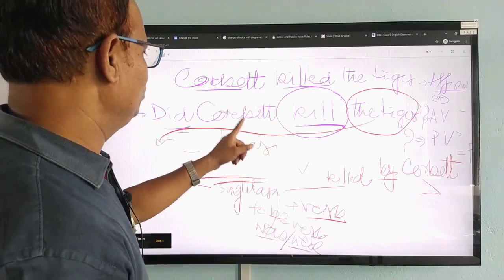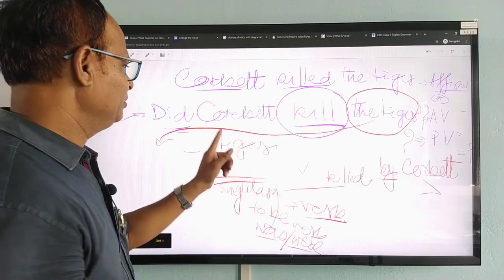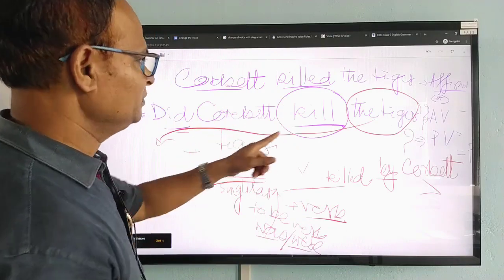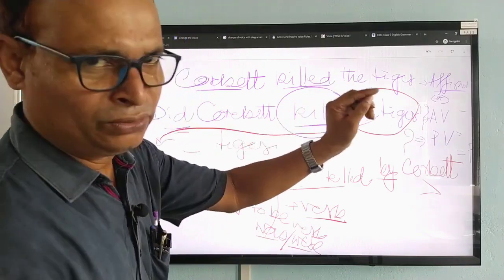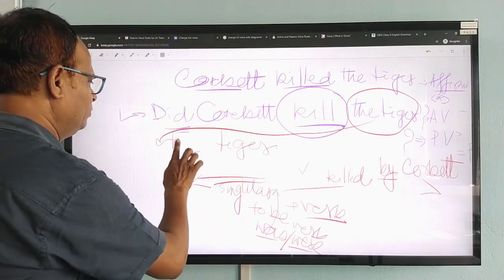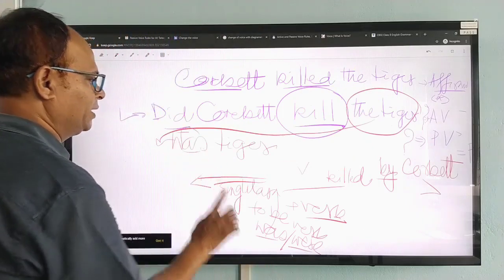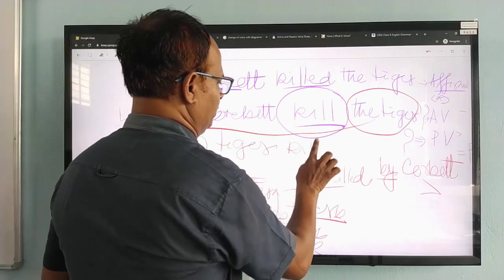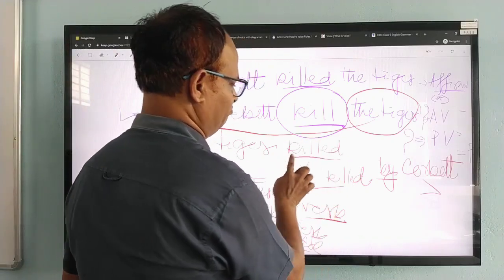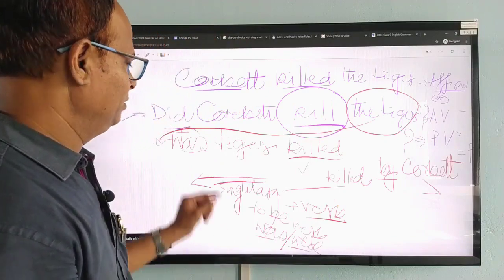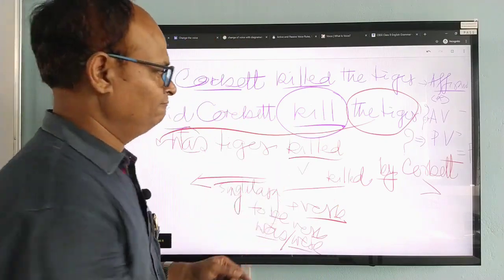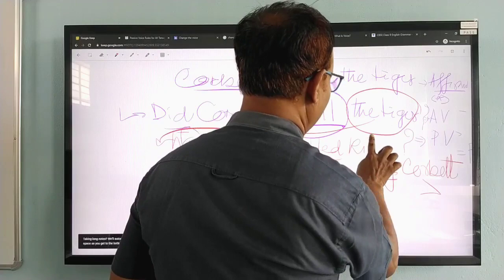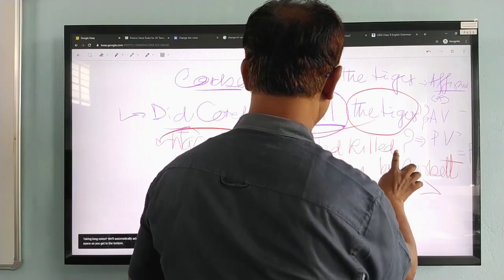Therefore, we will have to go either by was or were. Now see, the tiger is singular, therefore was will come, was tiger. And after that you go to the third form, the past participle of the verb kill. Was the tiger killed.